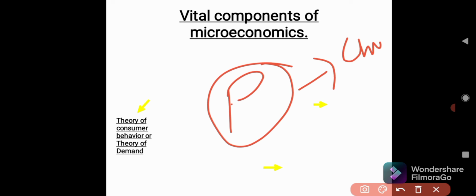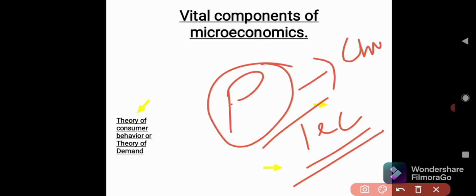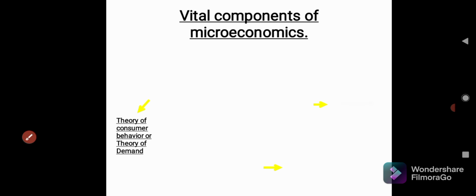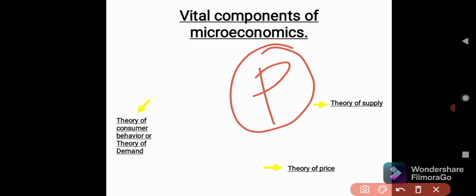Very importantly, he has to choose which technique to use, either a labor intensive technique or a capital intensive technique. When we study the behavior of the producer, we come up with the theory known as the theory of supply. This is one of the components of microeconomics. Here we are focusing only on the producer, a smaller unit in an economy.